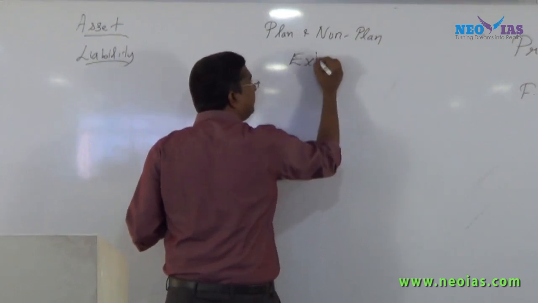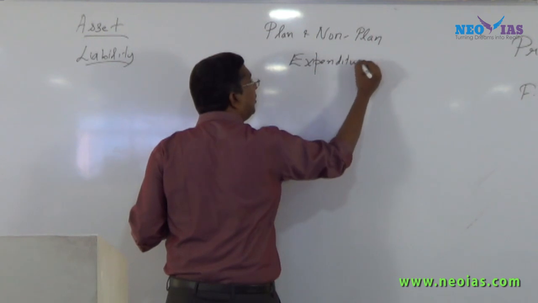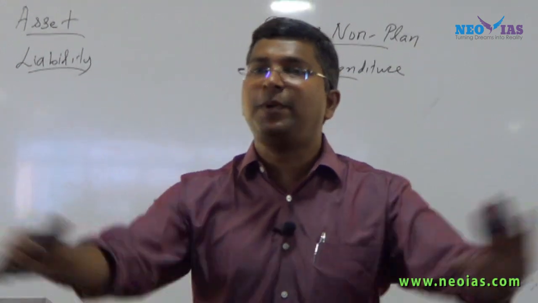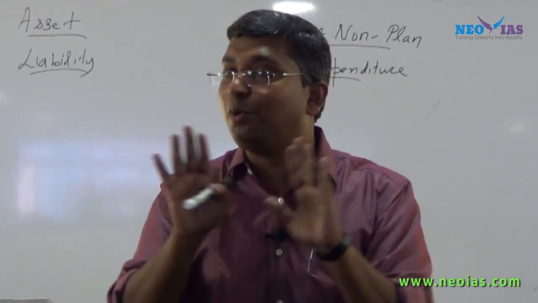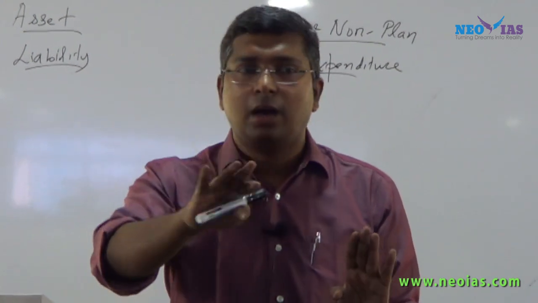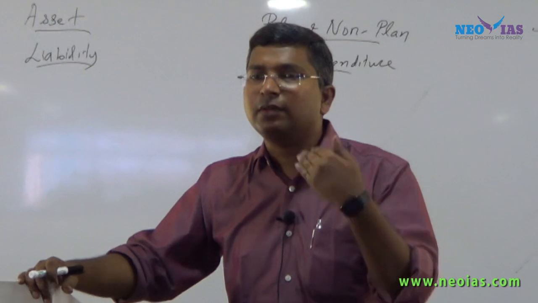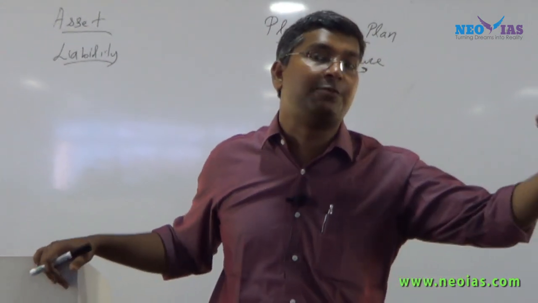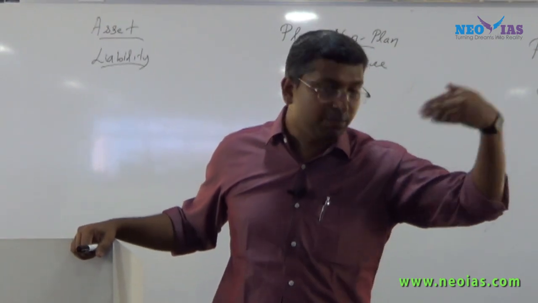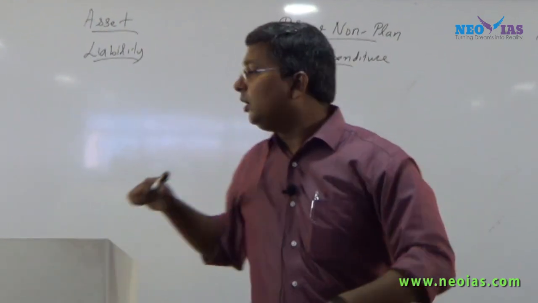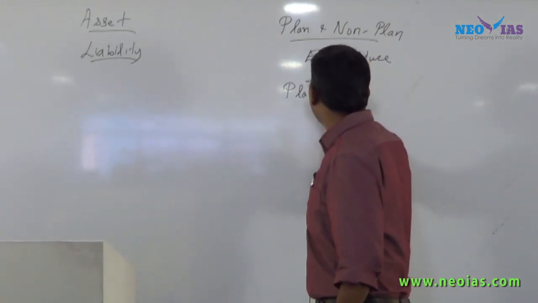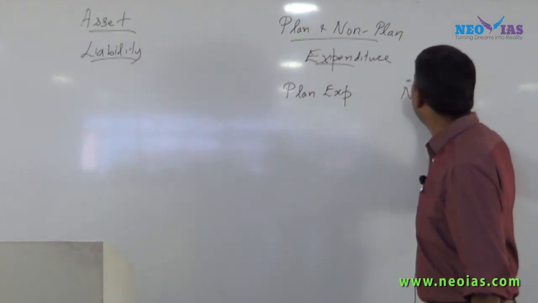See, now see the term. I told you, follow the rule. Your concept is clear from here. What is that? Expenditure. Now be very clear, we are talking about expenditure. We are not talking about receipts. So it's an expenditure. We are talking from the union budget perspective. So it is the expenditure of the union government for a particular financial year. Now what is this plan expenditure and what is this non-plan expenditure?